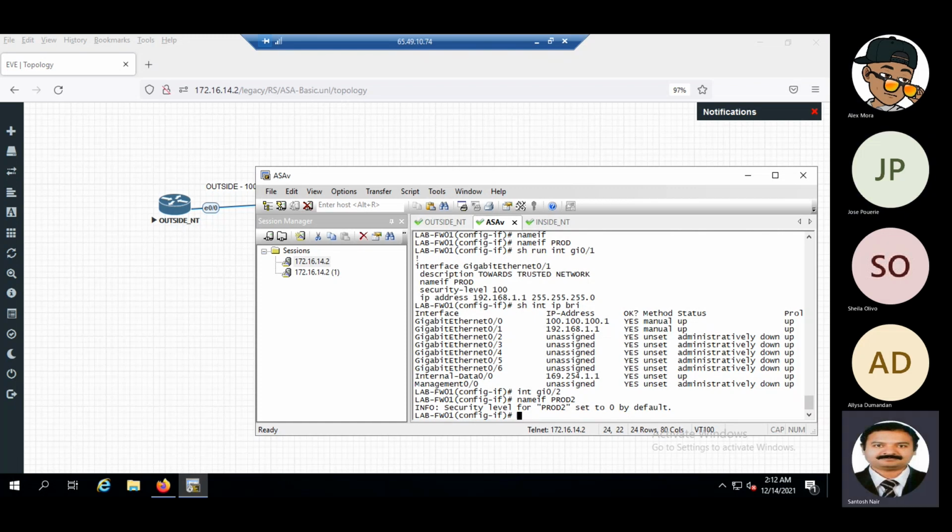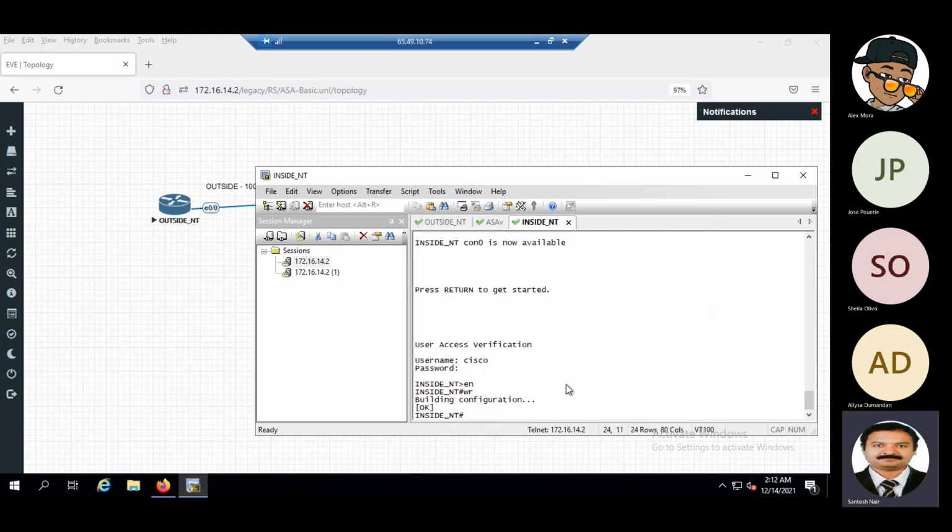Yeah, clear. And these interfaces are shut actually as of now. I had done a no shut to enable this interface. So these two interfaces are up. For that, I just wanted to check the IP address. If you want to check the interface IP address, how will we check? Show ip int brief, like in a switch.